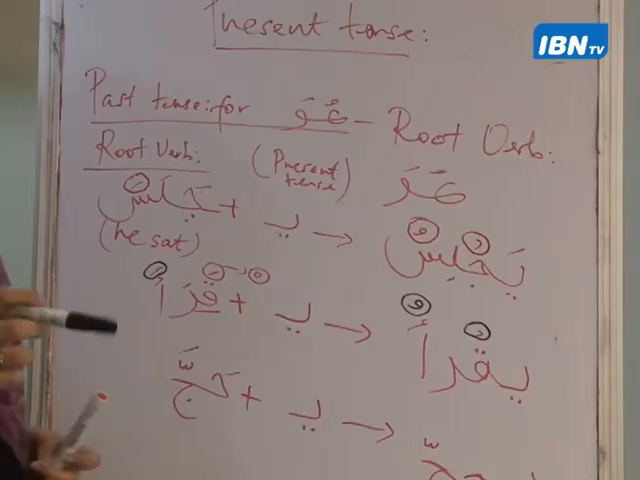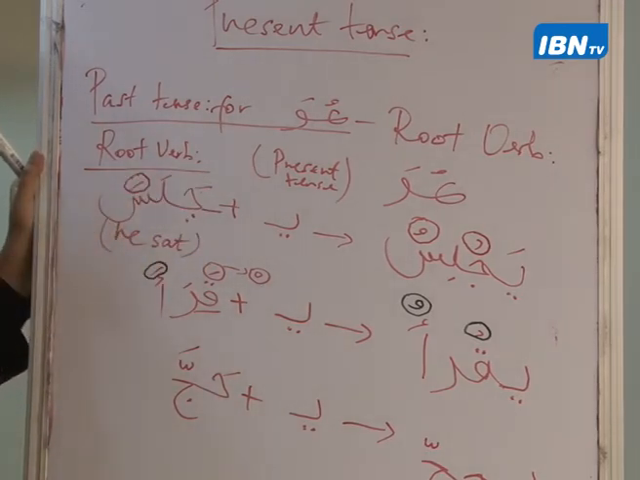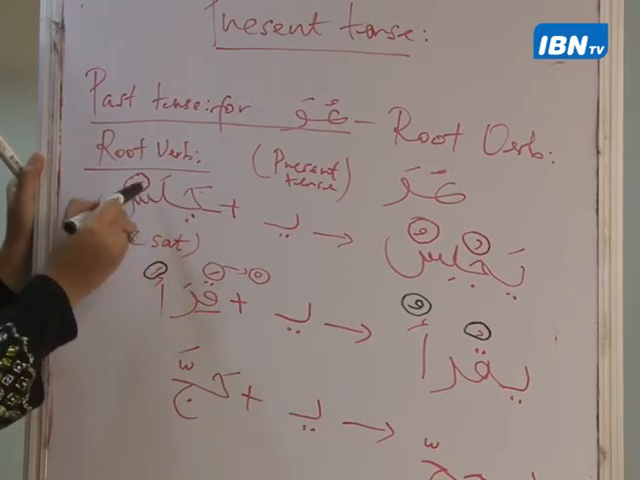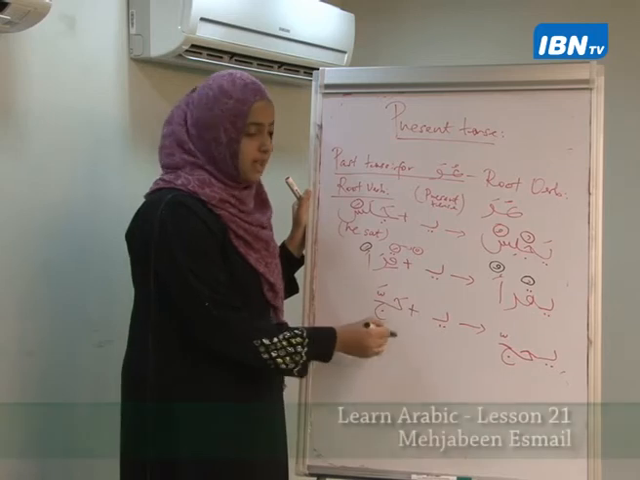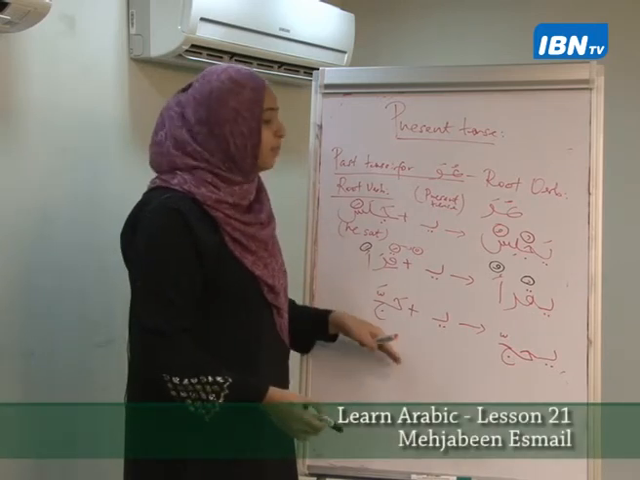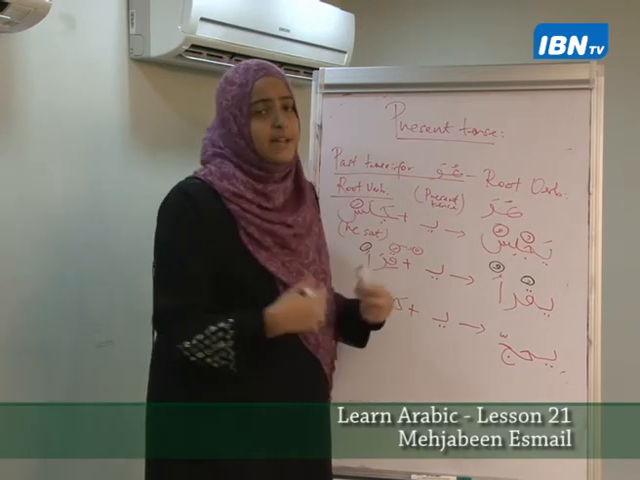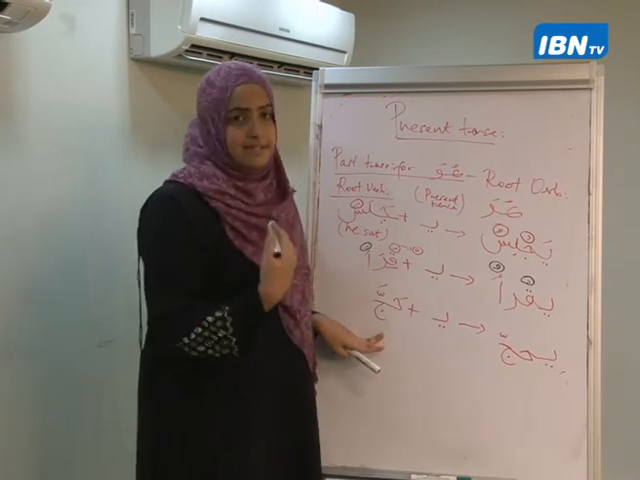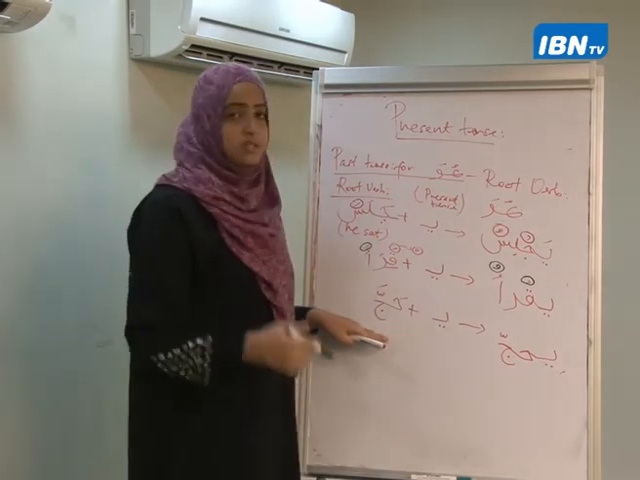Why? Because look, this verb here, jalasa, how many letters does it have? Three letters: jim, lam, sin. But this one only has two letters. And because it has only two letters, where will I put the jussive, and where will I put the accusative, and where will I put the nominative, and how will I even pronounce it, isn't it? So, to beautify this language, the Arabic grammarians have decided to change the sign, because this is just two letters.